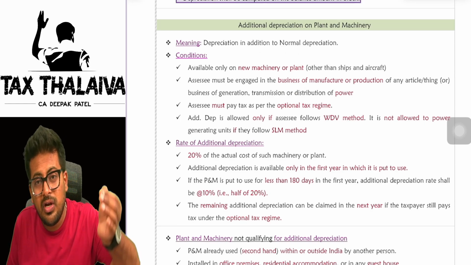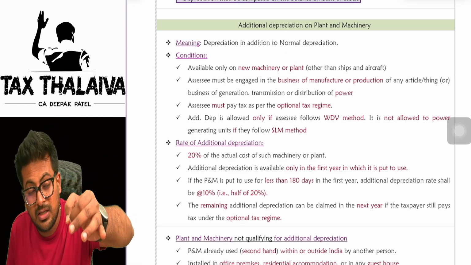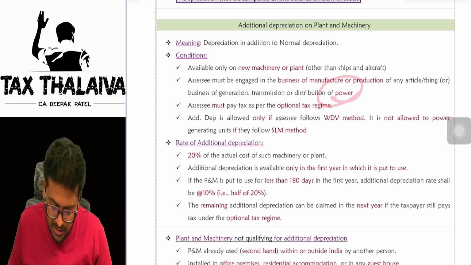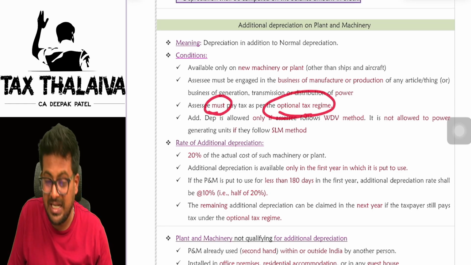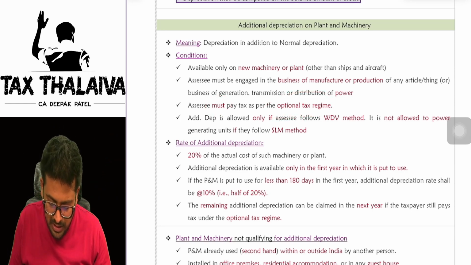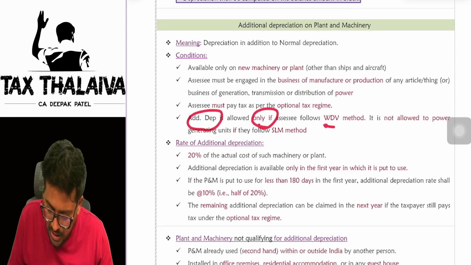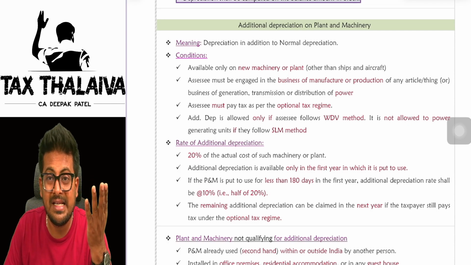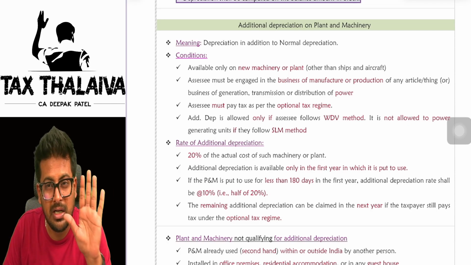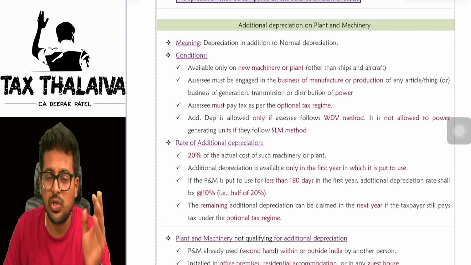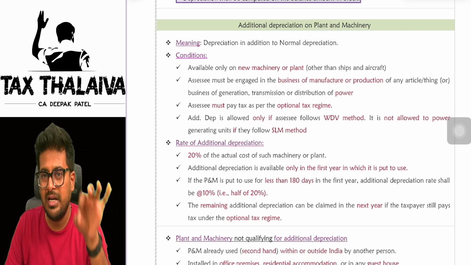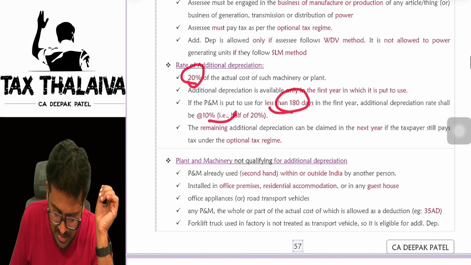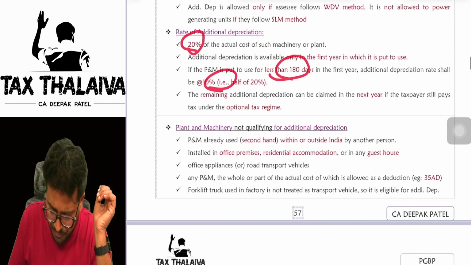One more thing, even if you are in the business of manufacturing, generation and distribution of power, still you are eligible for the additional depreciation. You must opt for the optional tax regime, which means it is not available under the default tax regime. Additional depreciation is allowed only if the WDV method is followed. This is also an important point, boss. If you follow the SLM method, you cannot claim additional depreciation. Only if the assessee follows the WDV method will you be eligible. What is the rate, sir? 20%. Less than 180 days, half rate, which is 10%.